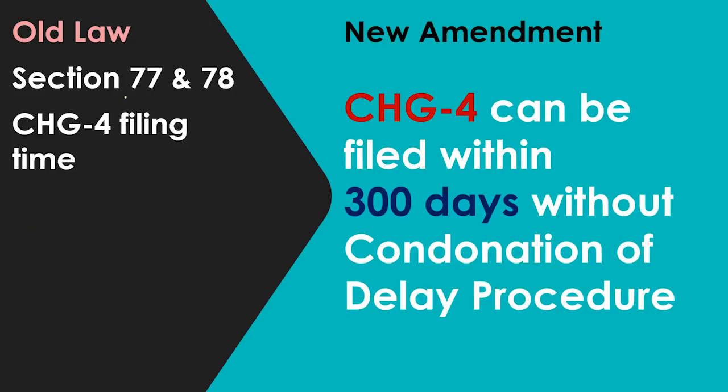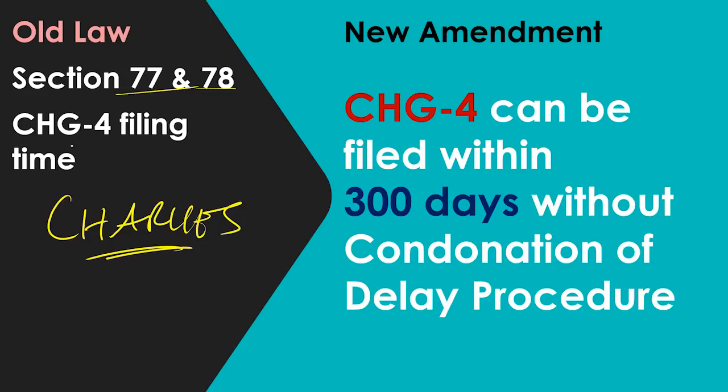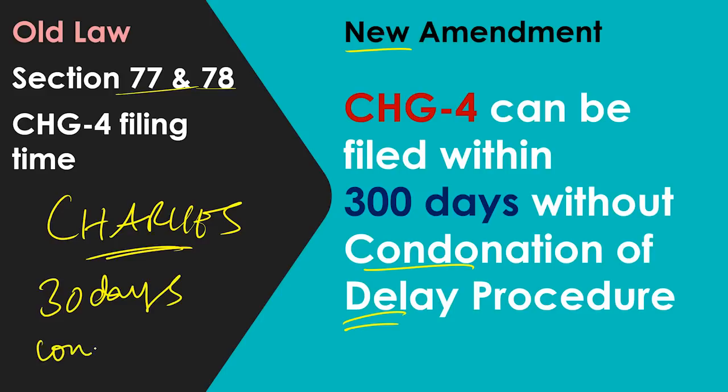Now we will go to the next amendment relating to sections 77 and 78 relating to charges. This is relating to filing. We have the filing time for CHG4. In the old law they gave a clear definition of the filing timings, 30 days, and after 30 days we had to go for condonation of delay.